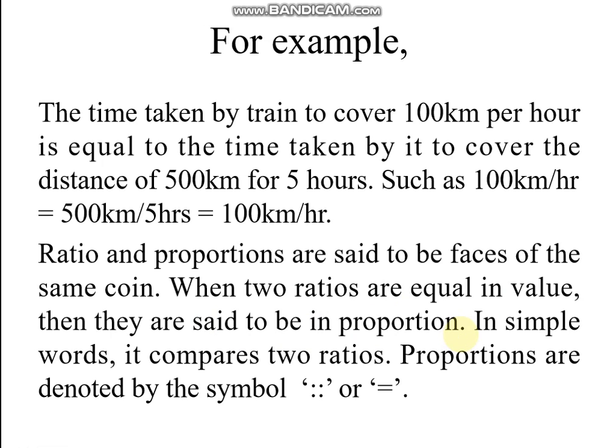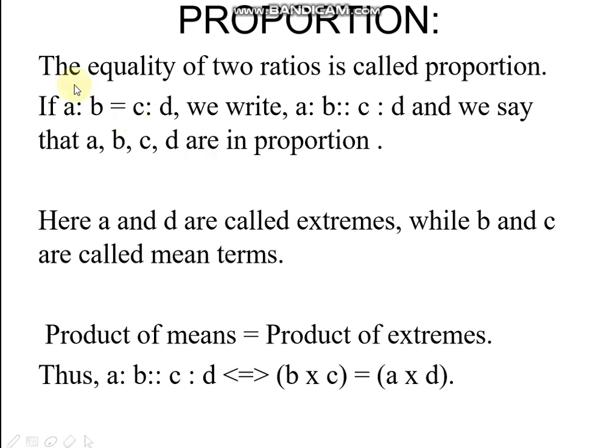In simple words, it compares two ratios. Proportions are denoted by the symbol of equality. The equality of two ratios is called a proportion. A is to B equal to C is to D. Now we write A is to B proportional to C is to D, and we say that A, B, C, D are in proportion.